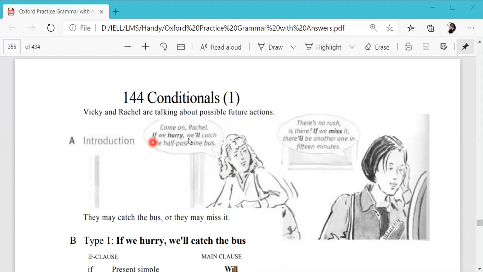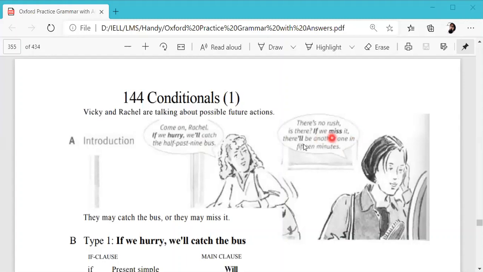Here is an example. Come on, Rachel. If we hurry, we will catch the 9:30 bus. So that means if we hurry, we will catch the bus. Okay. So these are two clauses. One is if clause and other is the main clause. Okay. So in this sentence, we would see there's one condition with if clause and then there is a possible result or possible action.